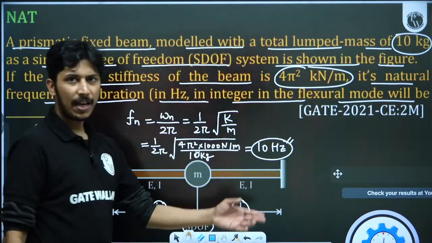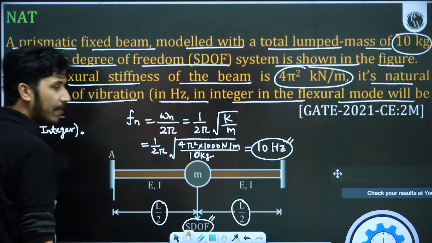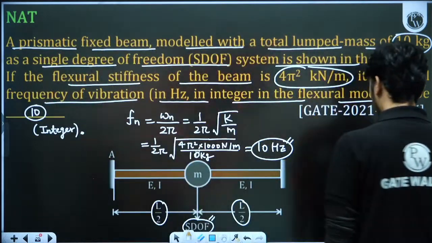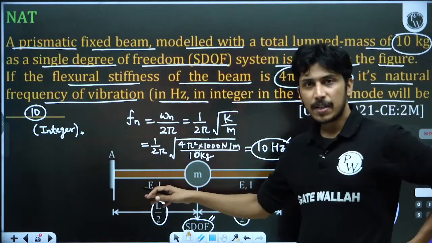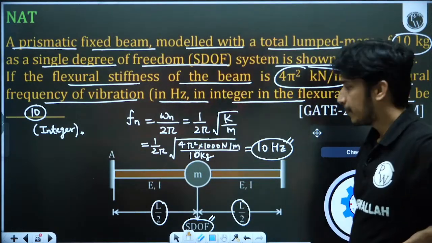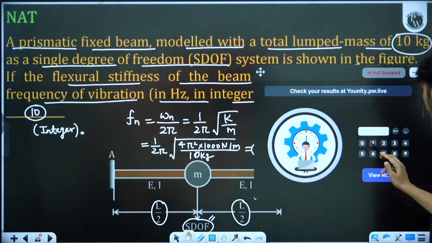Because in previous year I have seen that GATE has also given the answer 10. Am I right? GATE has given answer 10. Yes, if for the single beam 4 pi square is given, so total will be 8 pi square. So if GATE has given answer 10, I think they have given for the full beam. So 10 will be the answer.